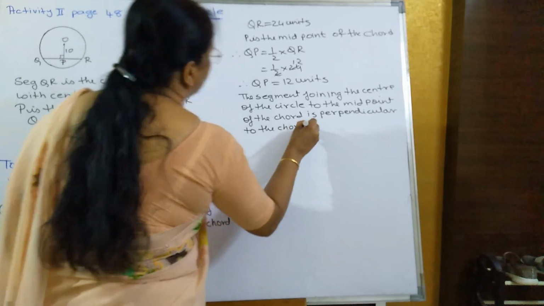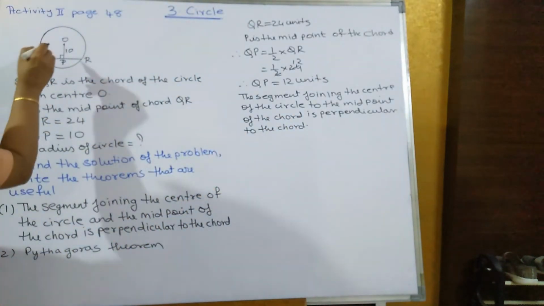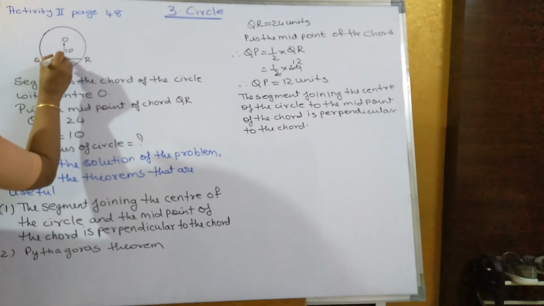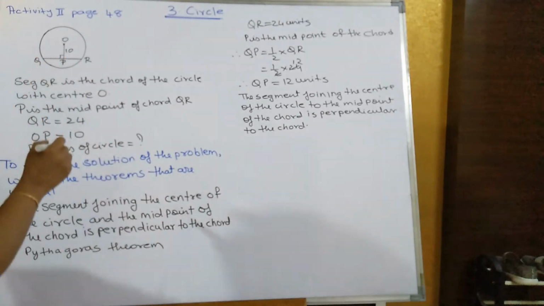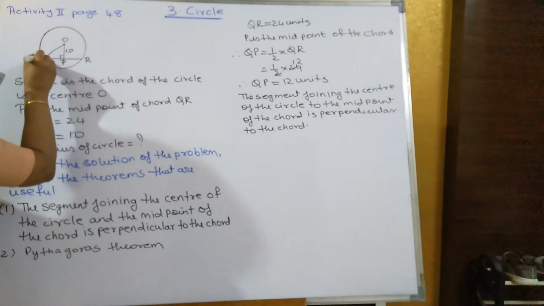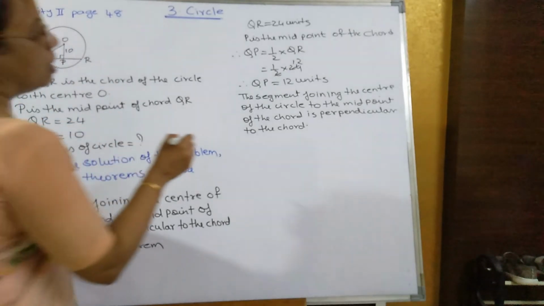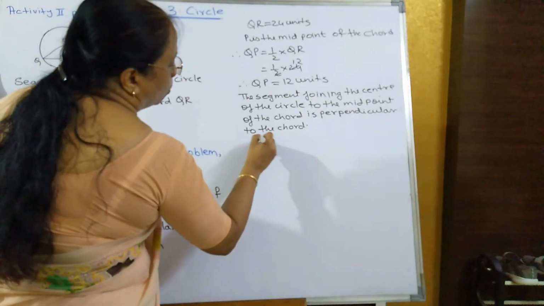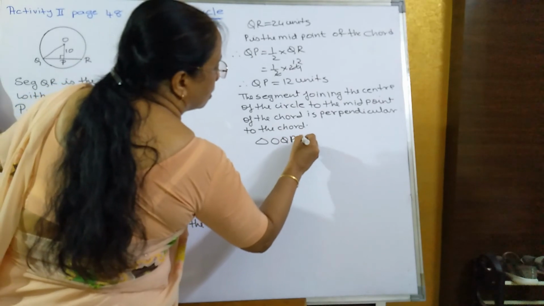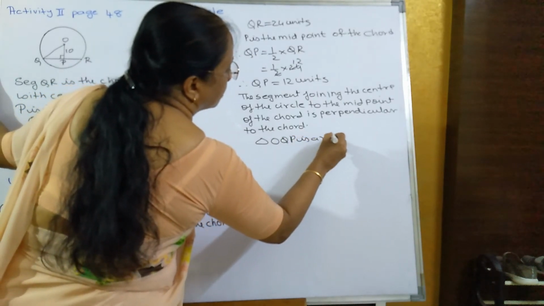So I had already shown you this. Since the segment joining from the center to the midpoint of the chord is perpendicular to the chord, therefore this triangle OQP is a right angled triangle.